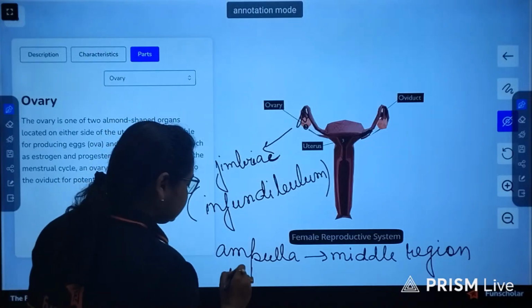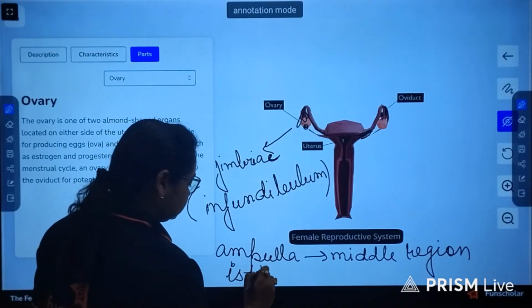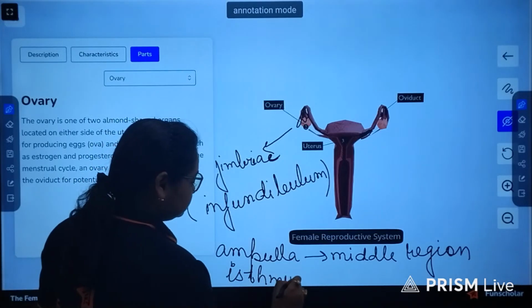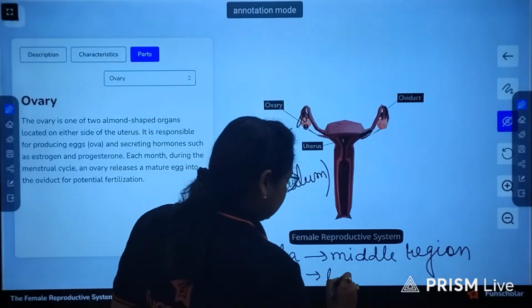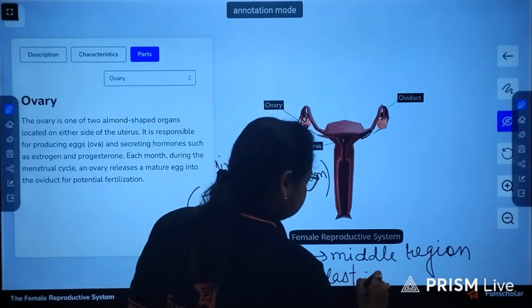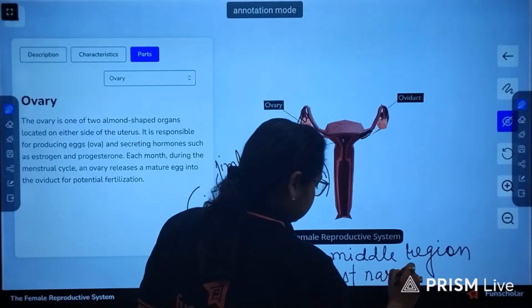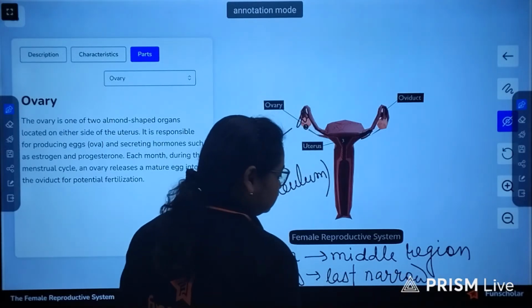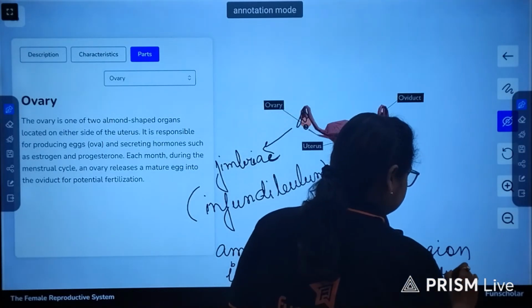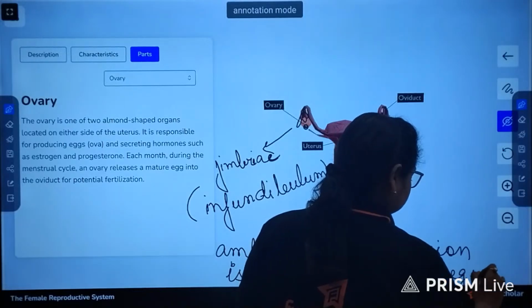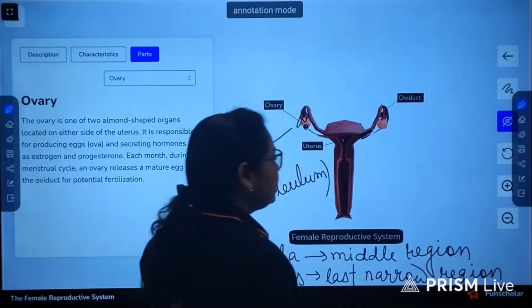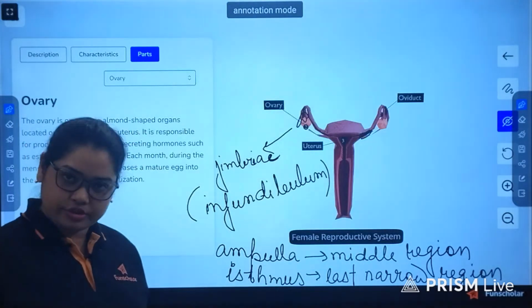It is known as isthmus. It is the last narrow region which will ultimately connect with the uterus.